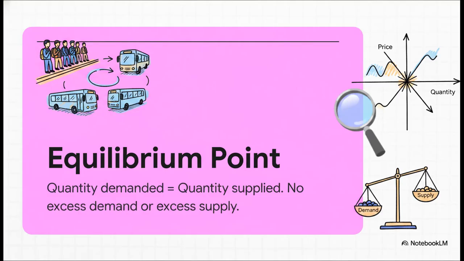The transport market equilibrium. So, in transport economics, equilibrium is this perfect, harmonious state where the quantity demanded exactly equals the quantity supplied. It's the absolute sweet spot. At this exact point, there is zero excess demand, meaning no passengers are left frustrated waiting on a platform, and zero excess supply, meaning no buses are driving around completely empty. It is just pure, efficient allocation of transport services.